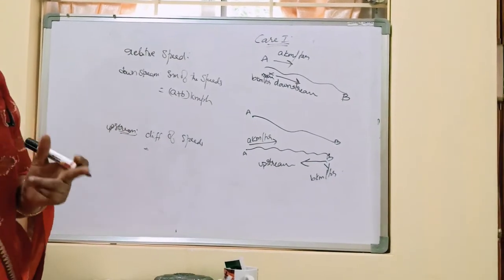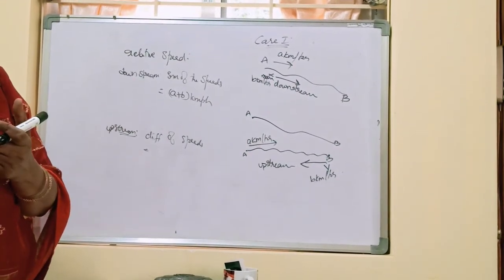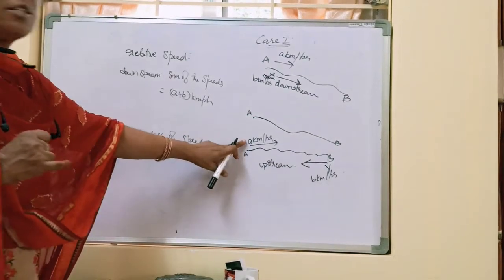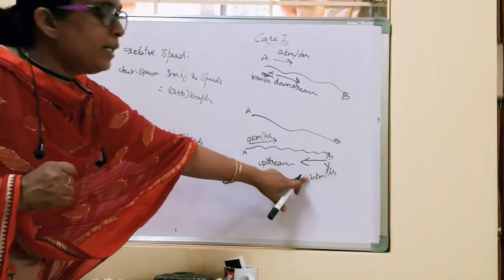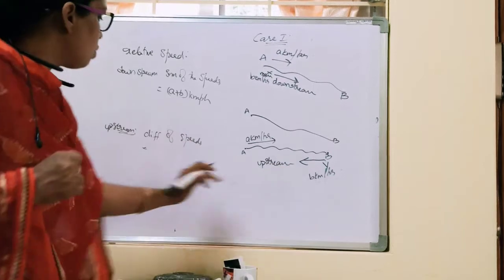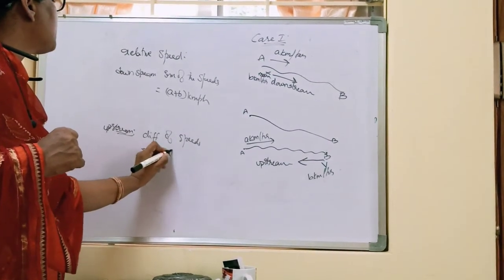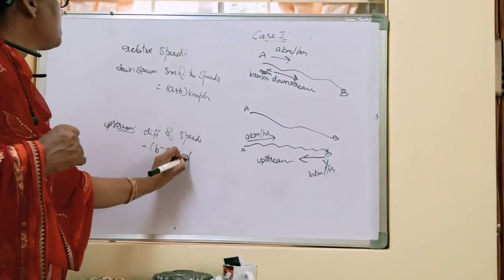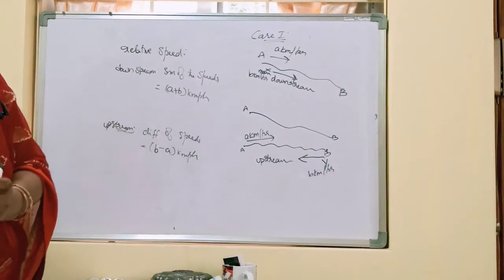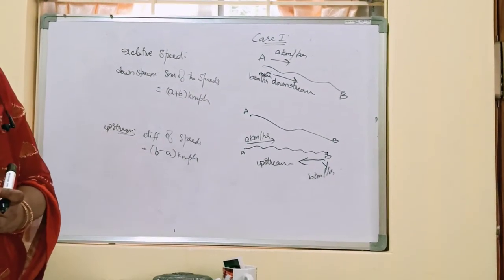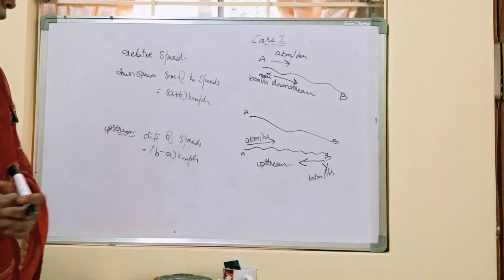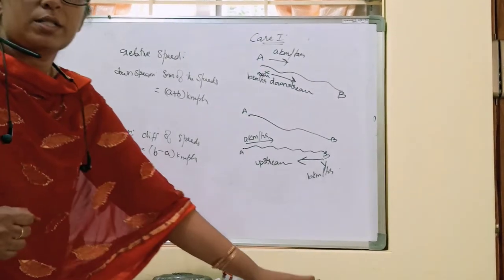Is it a minus b or b minus a? You can never decrease the speed of the stream, you can only decrease the speed of the man. So it is b minus a kilometer per hour, but it is never a minus b kilometer per hour. Okay, so this is one of the concepts.